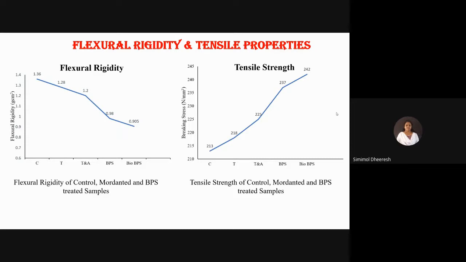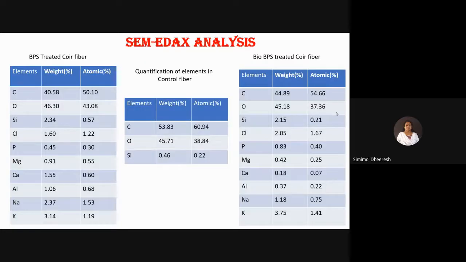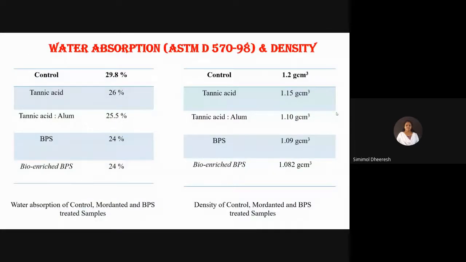Like that, for tensile strength, compared with the control sample, the bioenriched samples, BPS and bioenriched BPS-treated samples, the strength value also increases. In water absorption, with this treatment the hydrophilic nature decreases and the fiber becomes hydrophobic. Bioenriched treatment also makes the fiber hydrophobic.